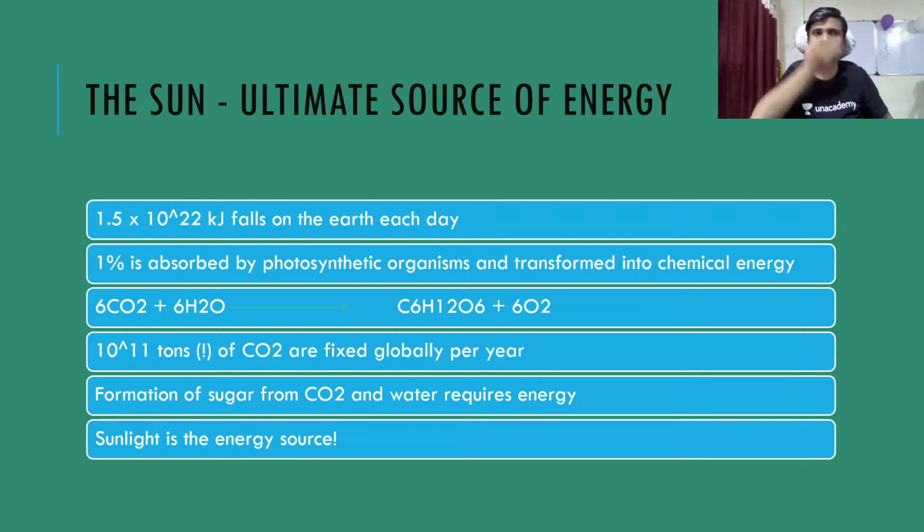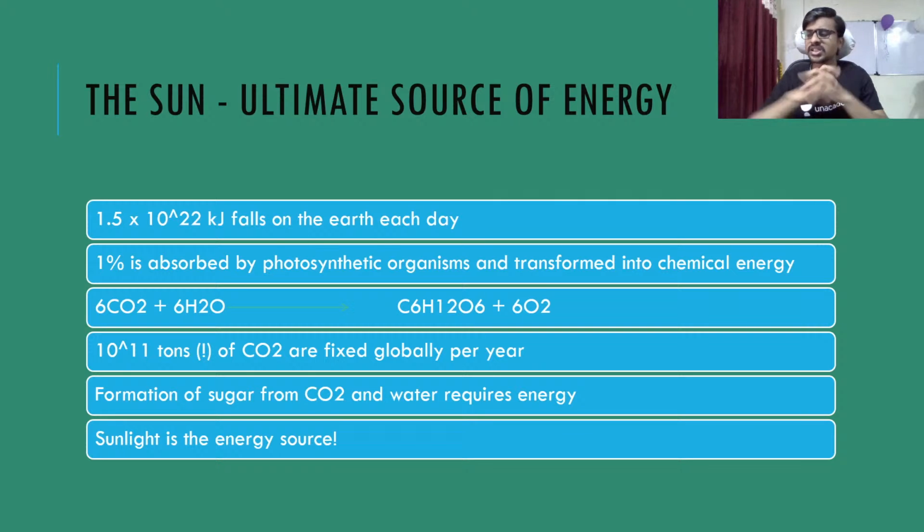How much energy is coming from the sun? 1.5 into 10 raised to 22 kilojoule energy is falling on earth per day. This calculation is per day. So 1% is absorbed by the photosynthetic organisms and transformed into chemical energy. Only 1% of the energy is absorbed by the photosynthetic organisms.